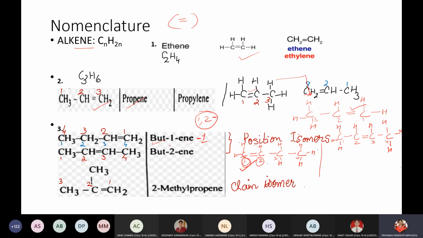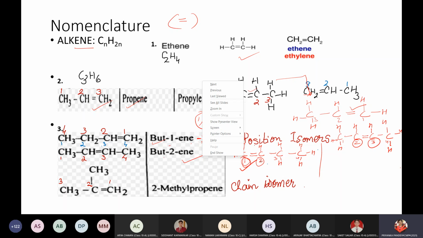Now, as you can see in the second structure, the number of carbon atoms is the same, but when you number it 1, 2, 3, 4, this double bond is present between the second and third carbon atoms. Right, second and third carbon atoms. So the name will be but-2-ene, or butene 2.